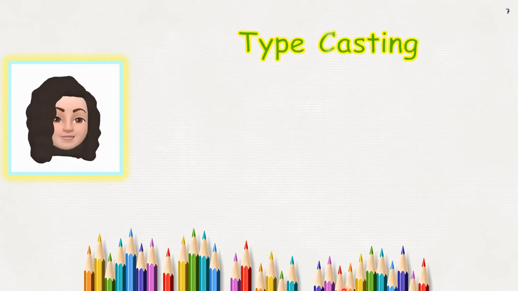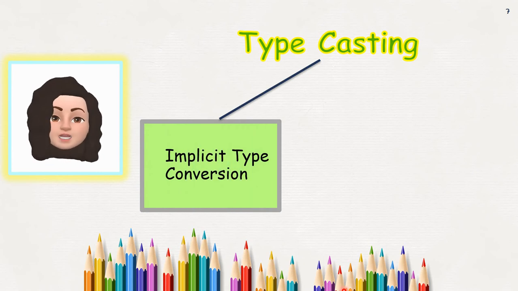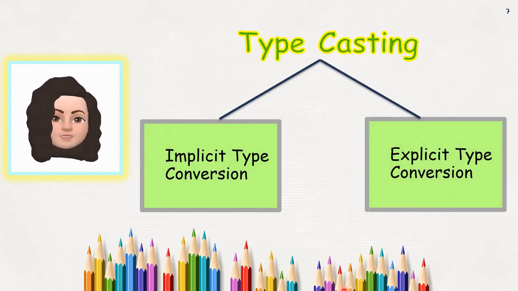Typecasting. What is typecasting? Conversion of one data type to another data type is known as typecasting. So typecasting is of two types: implicit type conversion and explicit type conversion.